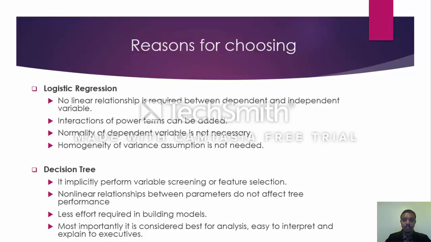This was chosen because it is very easy to interpret and visualize the splits. For instance, in our model, the variable decision shows different criteria for every split of independent variables. Also, the decision tree implicitly performs variable screening or feature selection. Nonlinear relationships between parameters do not affect the tree performance. Less effort is required in building models, and most importantly, it is easy to interpret and explain to executives.